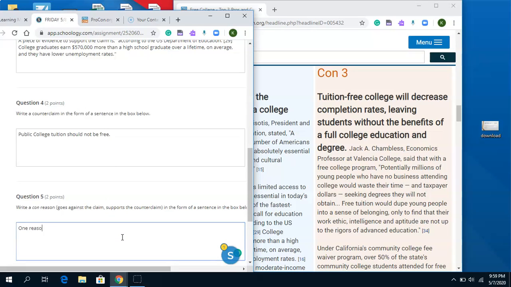One reason public college tuition should not be free is that completion rates will decrease.